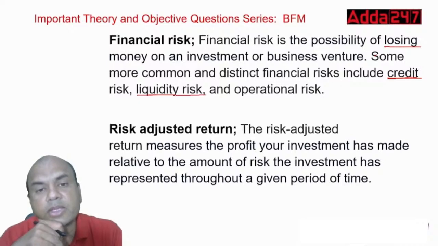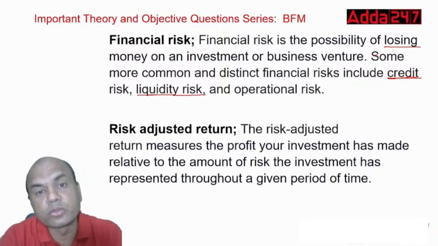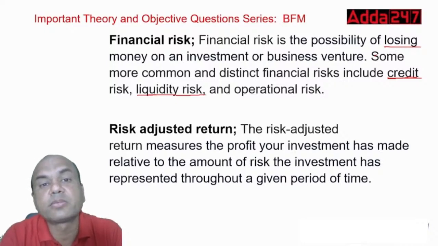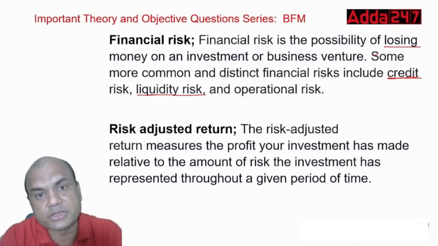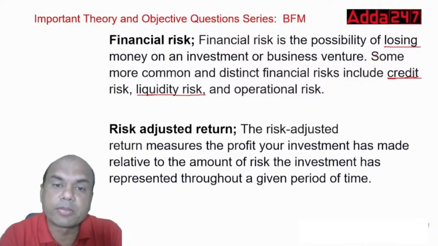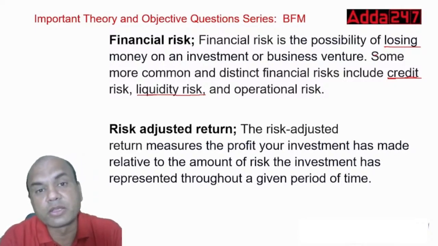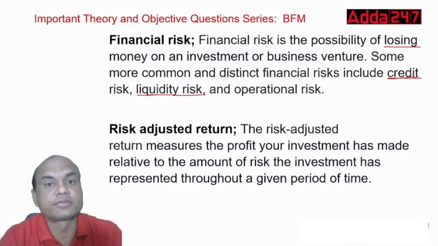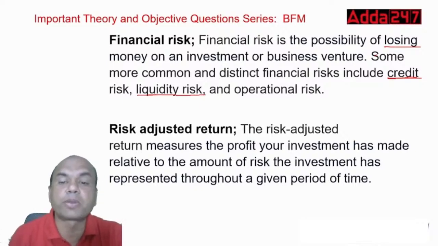So whenever you give loans, you should always see that the loan percentage has a maximum limit relative to the deposits. If I have a deposit of rupees 100, I must give loans up to 70 rupees only. 70% is a good ratio for loans. So that is liquidity risk.